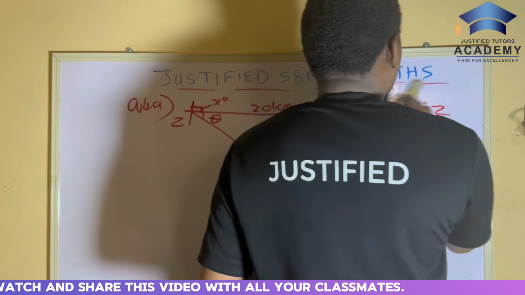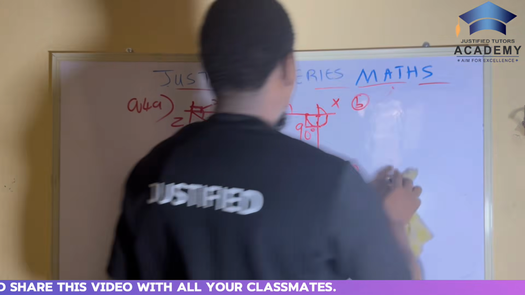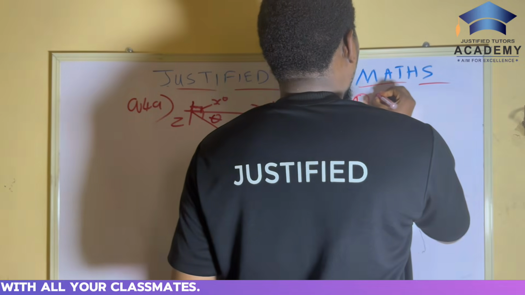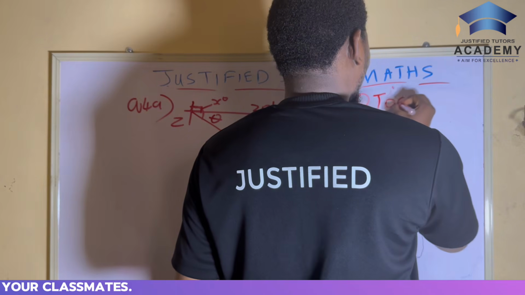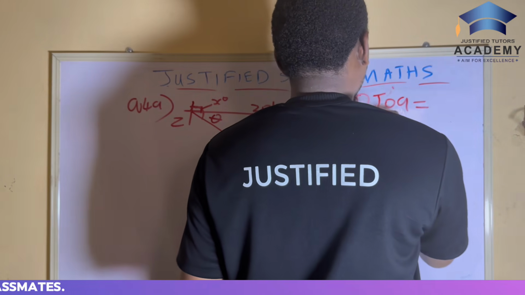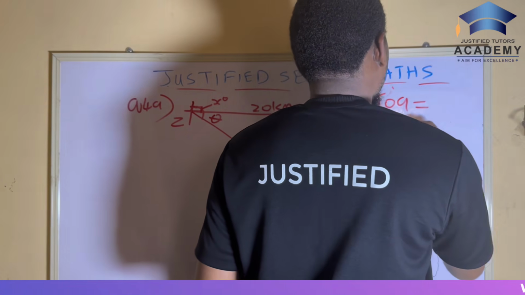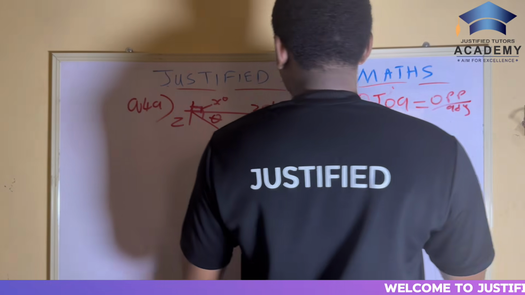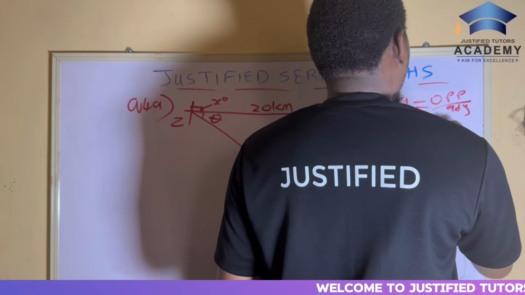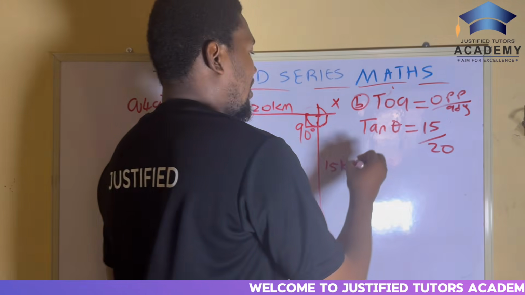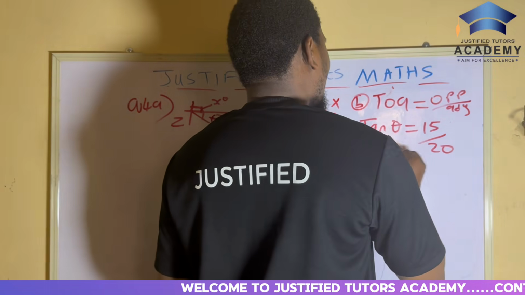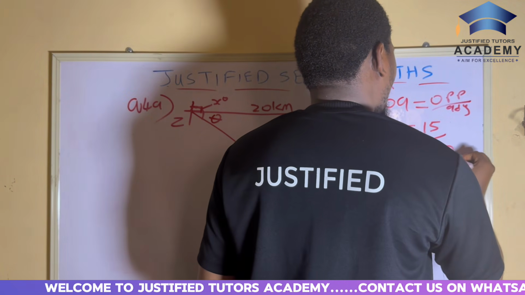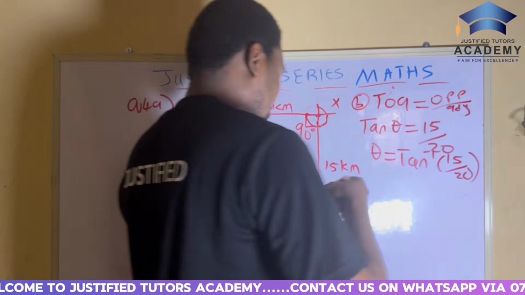I'm going to use opposite over adjacent. The one that has to do with opposite over adjacent is tan. So we have tan theta equal to 15 kilometers over 20. So now, theta is the tan inverse of 15 over 20. What would that give you? Tan inverse of 15 over 20.